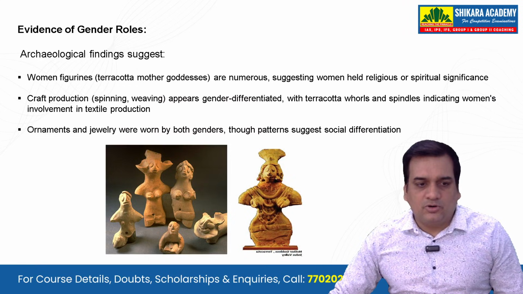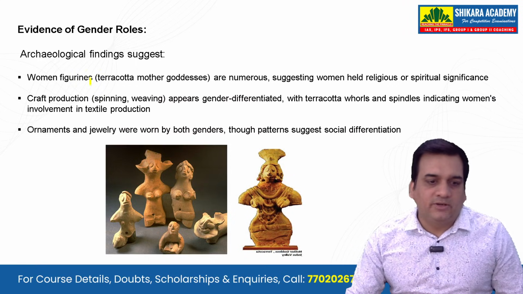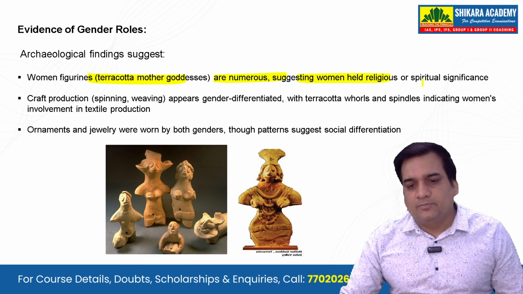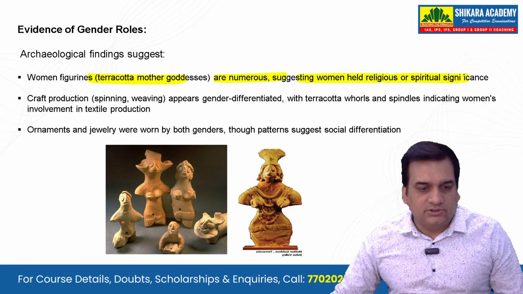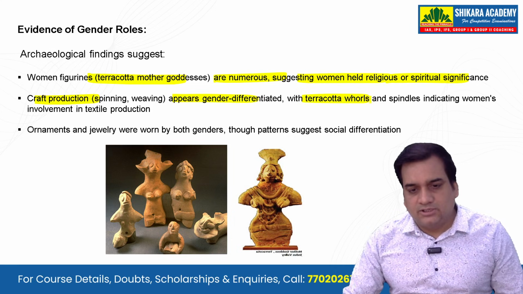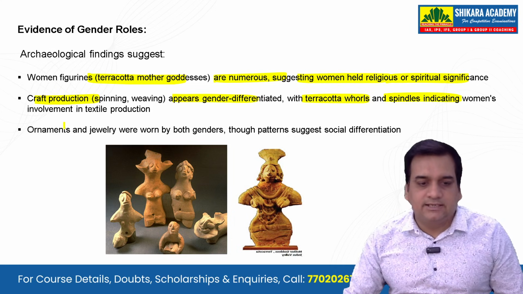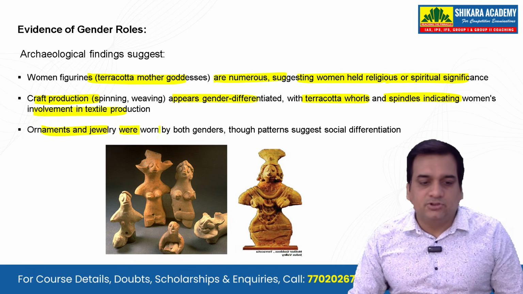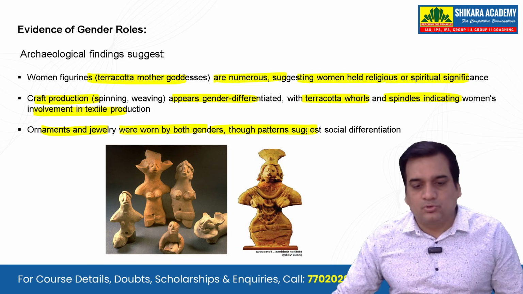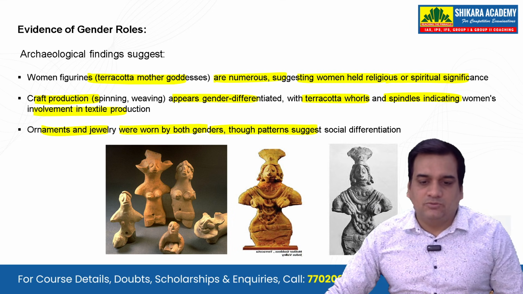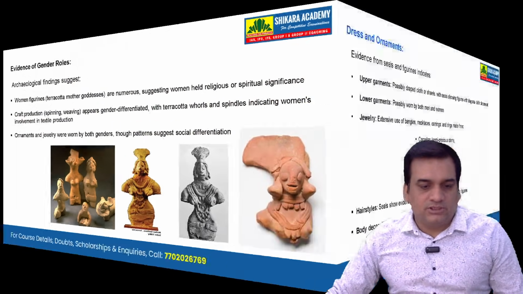Also, when you talk about the evidence of gender roles, women figurines, that is the terracotta mother goddess, are numerous, suggesting women held religious or spiritual significance. The craft production as well appears gender differentiated, with terracotta whorls and spindles indicating women's involvement in textile production. And also ornaments and jewelry were worn by both genders, though patterns suggest social differentiation. So this is the terracotta of the mother goddess that we are talking about.